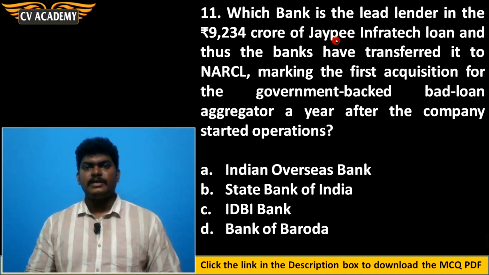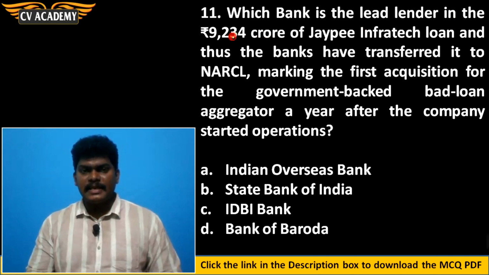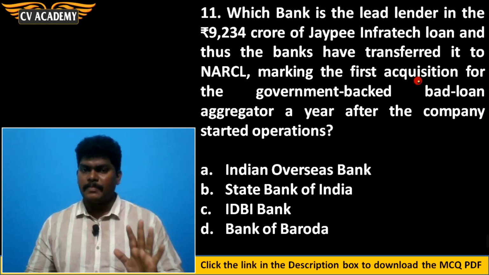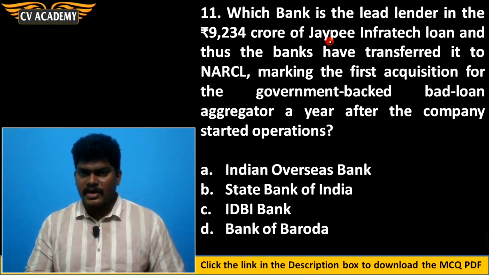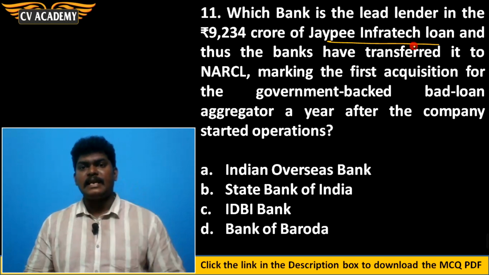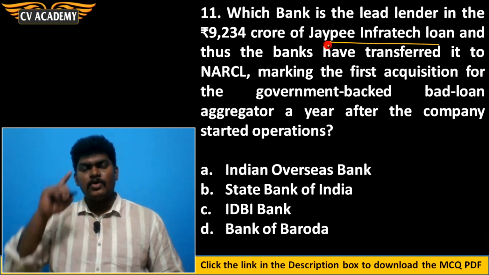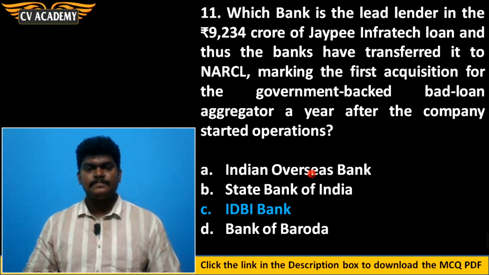Then 11th question. Which bank is the lead lender in the 9,234 crore Jaypee Infratech loan, which the banks have transferred to NARCL, marking the first acquisition for the government-backed bank loan aggregator a year after the company started operations? Yes, NARCL's first acquisition is the Jaypee Infratech loan. So in this loan, who is the major lender to this Jaypee Infratech company? It is IDBI Bank. Option C is the correct answer.